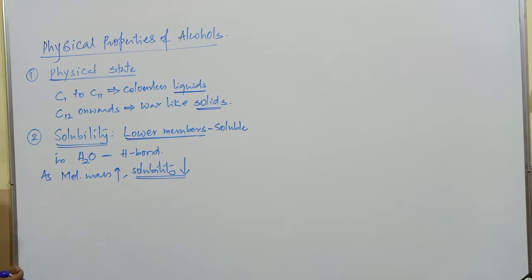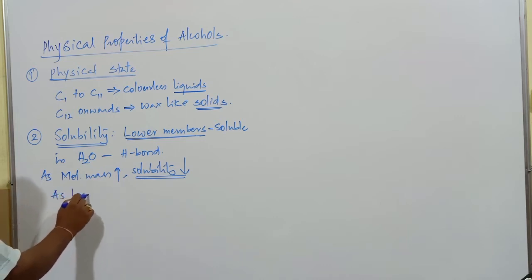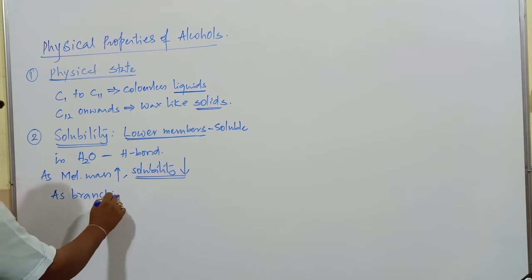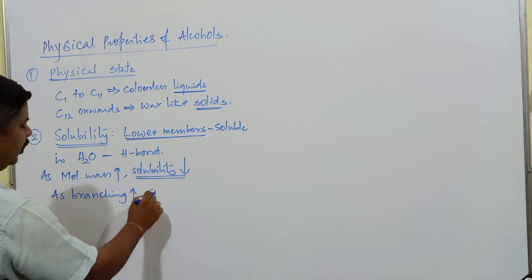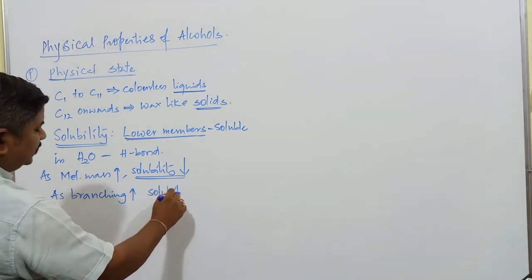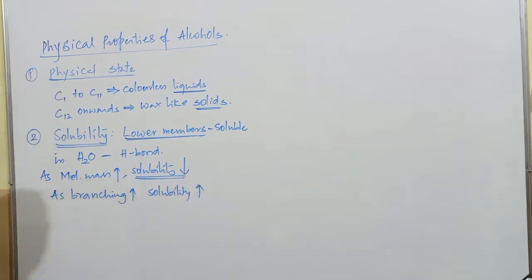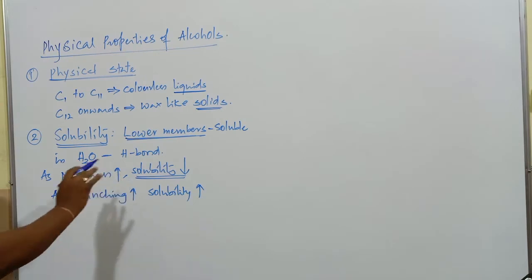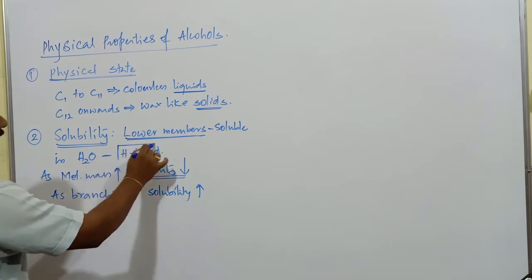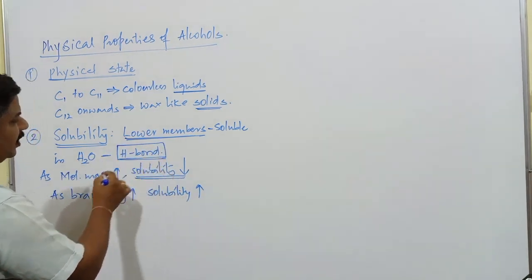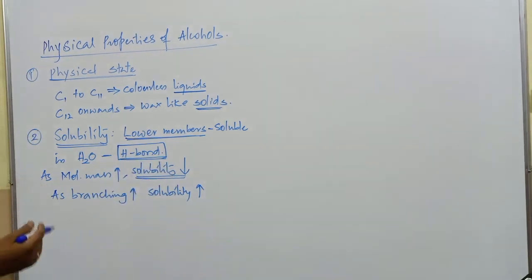And if you compare with branching, as branching increases, solubility of the compound also increases. If you consider isomeric alcohols, as branching increases, solubility in water also increases. It is soluble in water because of the formation of hydrogen bonds, and all these compounds are found to be soluble in organic solvents.